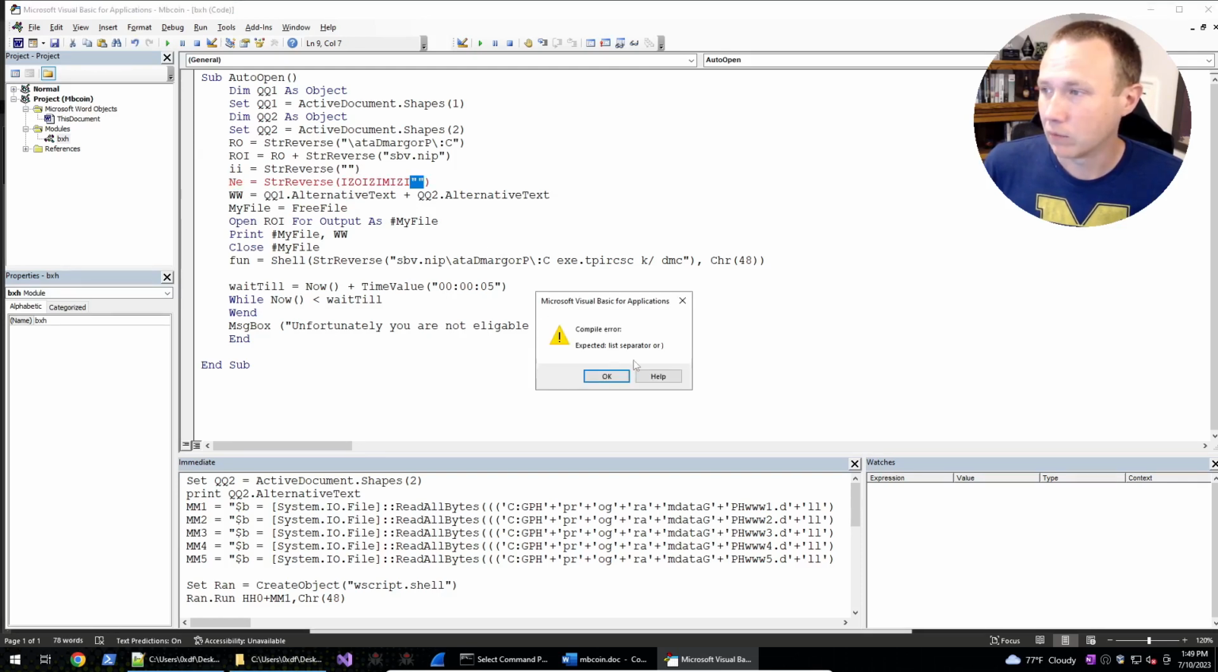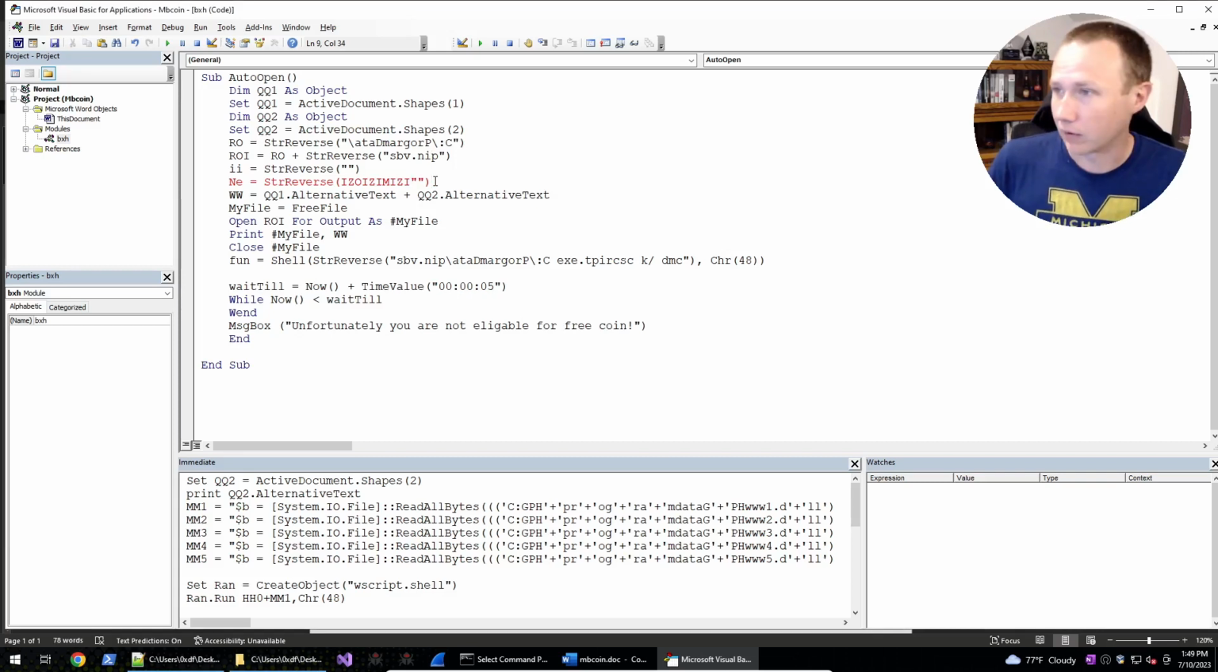I'm clearly changing the document when I'm dragging it around. We are getting the alternative text from these two objects, and we're saving it as dub. And then we're going to create a file. We're going to open ROI, which we can see here is program data nip pin.vbs, and we're going to write to it. And then we're going to get a shell, and we're going to call, this is going to be reversed, but we don't need to type this out, cmd /k cscript.exe, and then we're going to call that script.